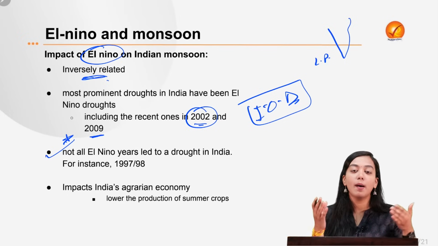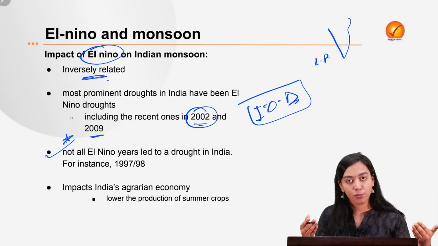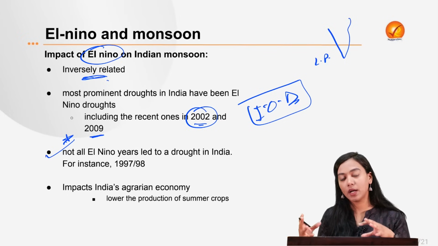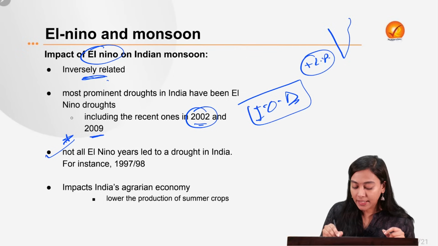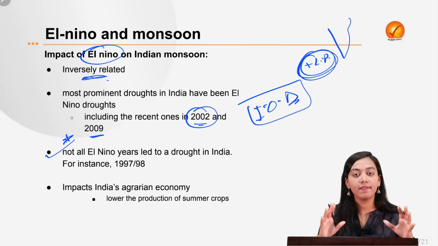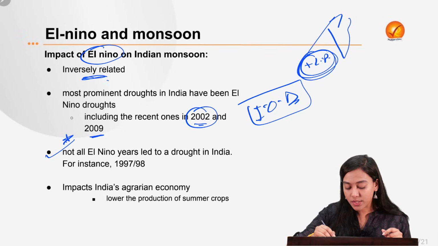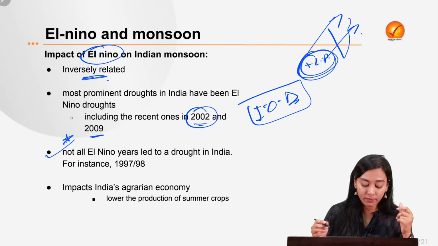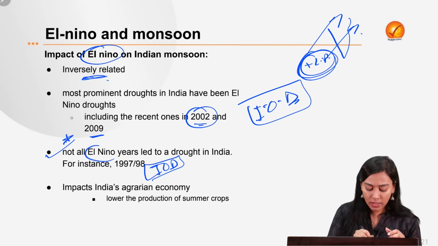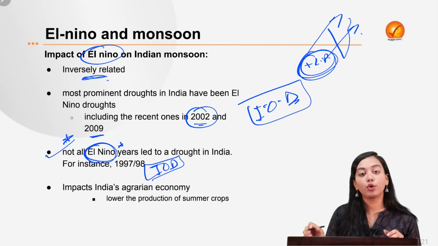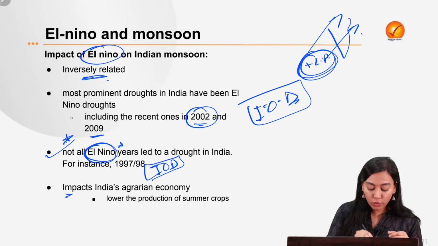There are two types: the positive Indian Ocean Dipole, which favors the monsoon, and the negative Indian Ocean Dipole, which doesn't. So a positive Indian Ocean Dipole creates intense low pressure, intensifies the trade wind, and therefore causes monsoon in this region. Therefore, when the Indian Ocean Dipole is present, it is often seen that El Nino doesn't really bring drought to India.